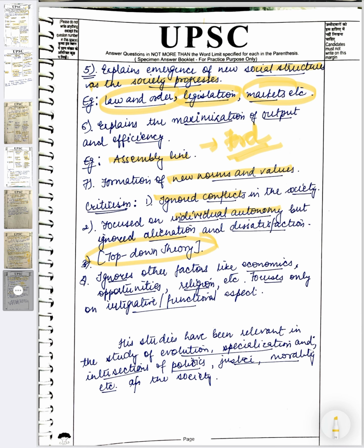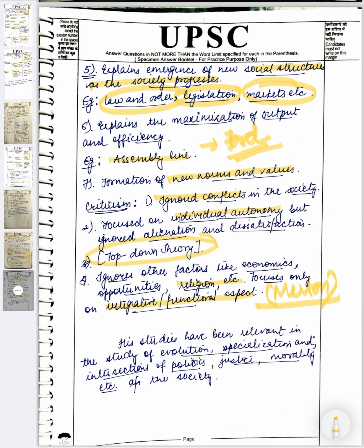Ignores the factors like economic opportunities, religion, etc. and focuses only on the functional aspect. So it becomes a bit irrational because he's avoiding the contention that could be in the society. Again, जैसे मर्टन कहते हैं कि some kind of strain is always present in the society, so you can mention Merton here कि अगर थोड़ा भी डिस्कम्फर्ट नहीं होगा तो डिवियंस नहीं होगा, डिवियंस नहीं होगा तो इनोवेशन रेवोल्यूशन कैसे होगा. So you may mention those points, and there are again pathological facts which are present in the society.